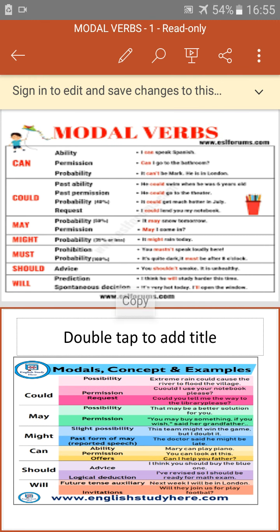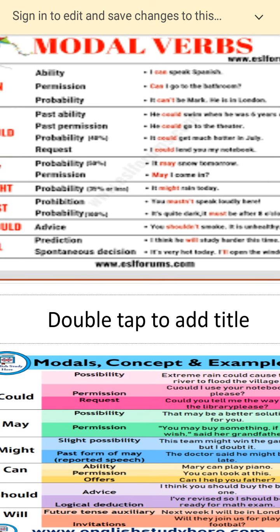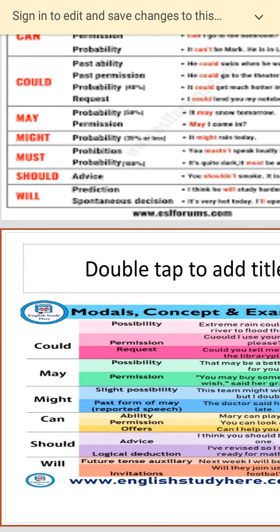Then we move to some more. Like you have could, again a little repetition, in case of extreme rain or something, so there's a possibility. May is also a possibility, that I may be having a better solution for you. Might is a slight possibility. Can means ability. Should means advice. And will means a logical deduction, like if I work hard I will get good marks, so there's a logical deduction. So now all you need to do is a little more practice on these modal verbs.